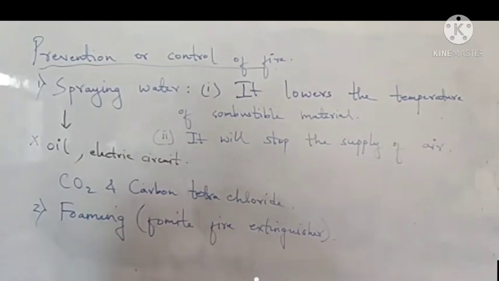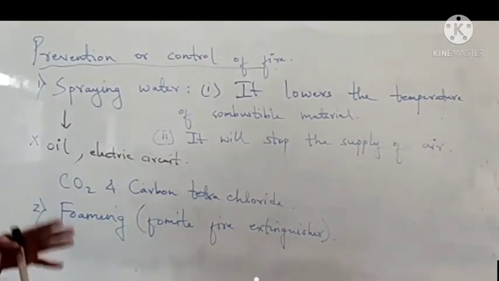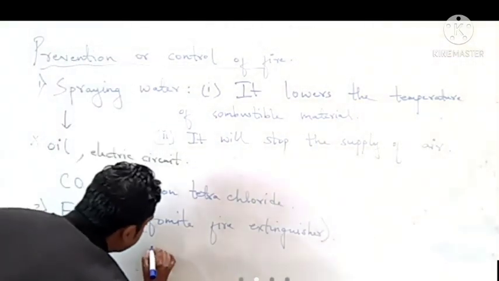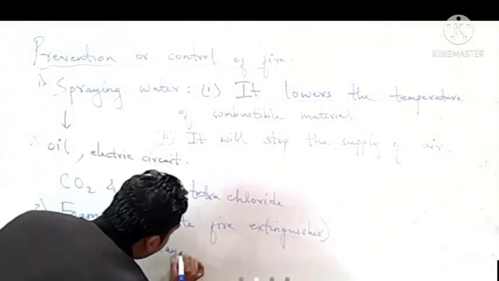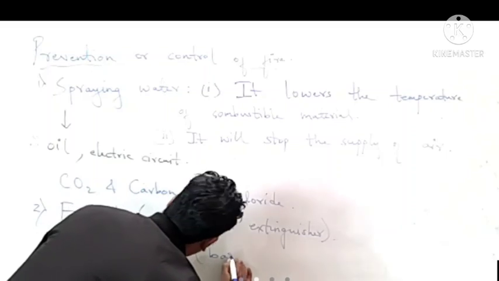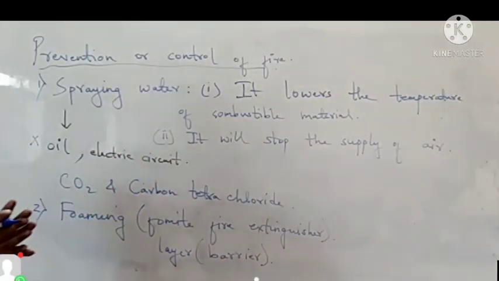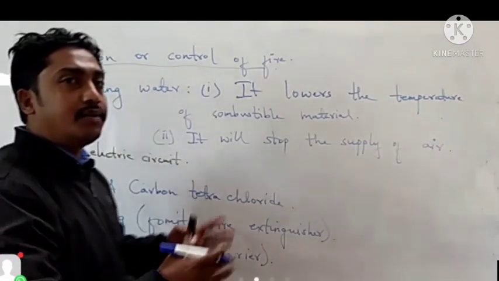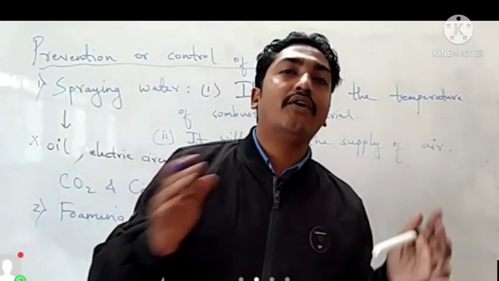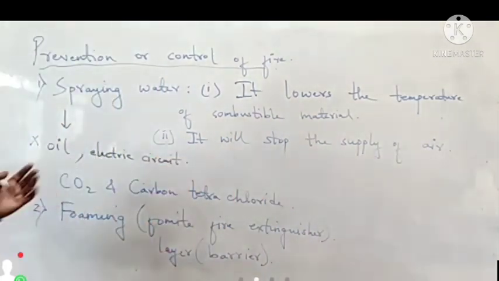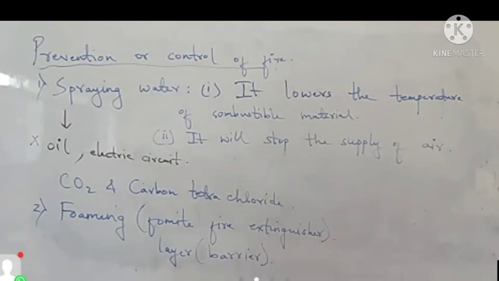Here the foam acts as a layer or barrier, which doesn't let the combustible material and the supply of oxygen, the supply of air, mix with each other. So by this method we can control fire.